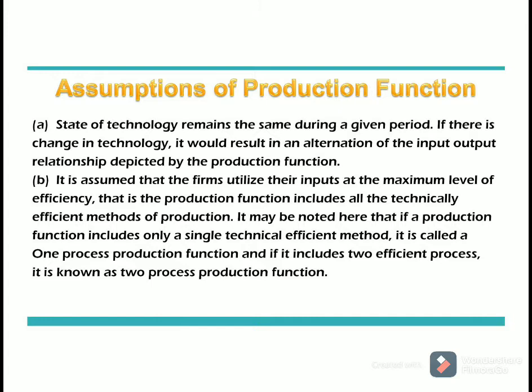That is, production function includes all technically efficient methods of production. It may be noted here that if a production function includes only a single technically efficient method, it is called a one process production function. And if it includes two efficient processes, it is known as two process production function.